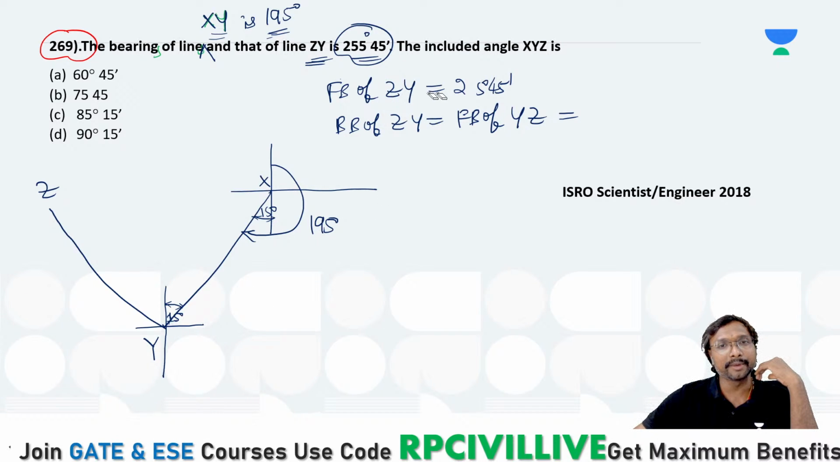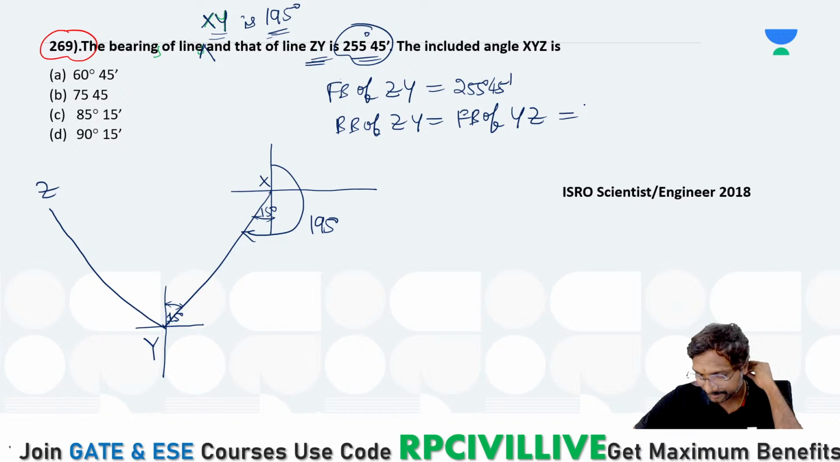Everyone, if you just observe, the fore bearing of this ZY is this much, right? 255. So if you just observe it, since it is greater than 180, you have to deduct how much? The back bearing of this ZY, how much does it come to be? Now this is 255 degrees 45 minutes, yes or no? Then how much can it be? If you just observe 255 degrees, how much, everyone?